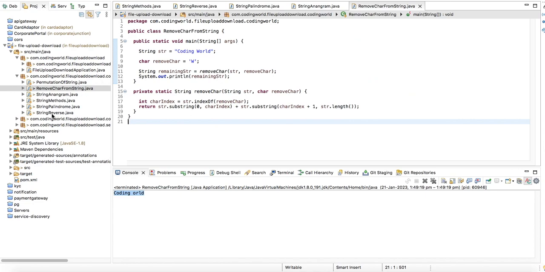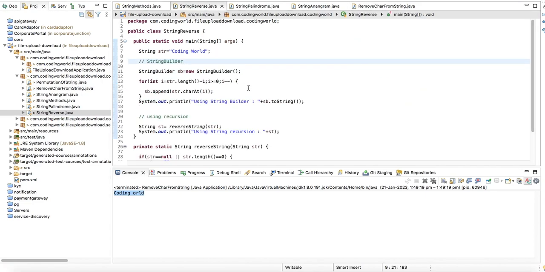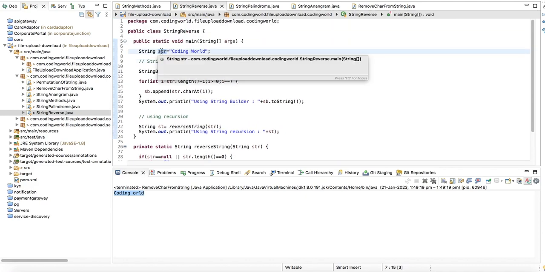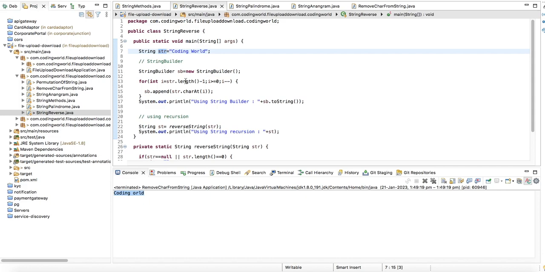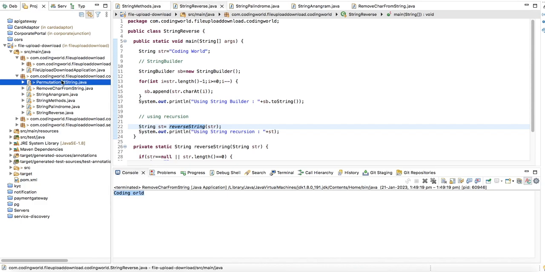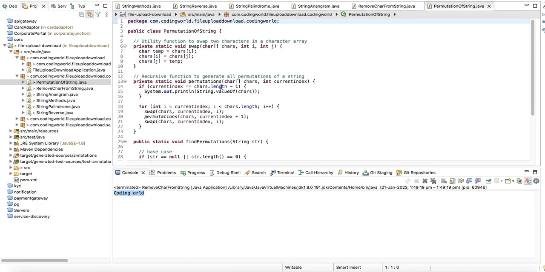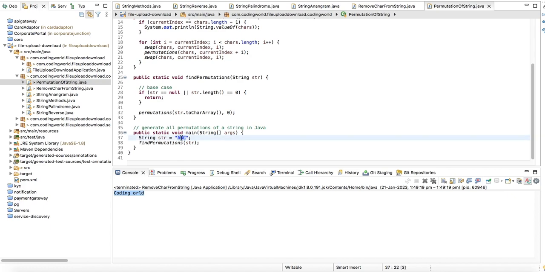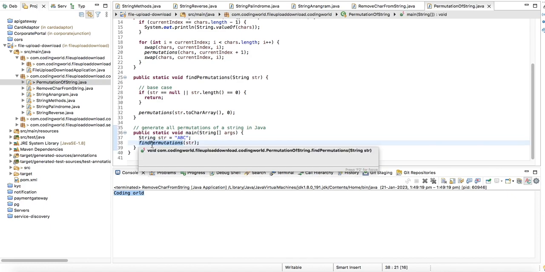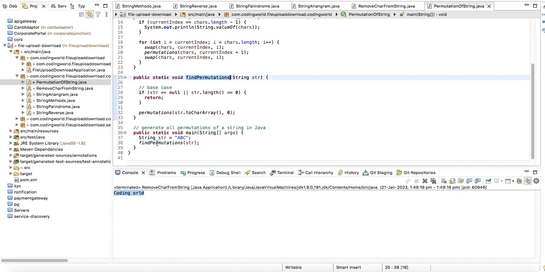I have written this in a recursive way. We are going to print all the permutations of ABC, so we call findPermutation.